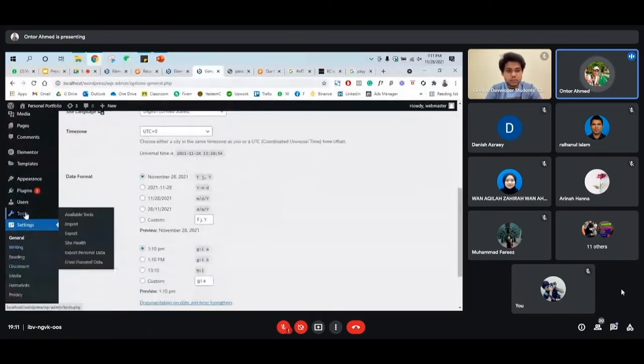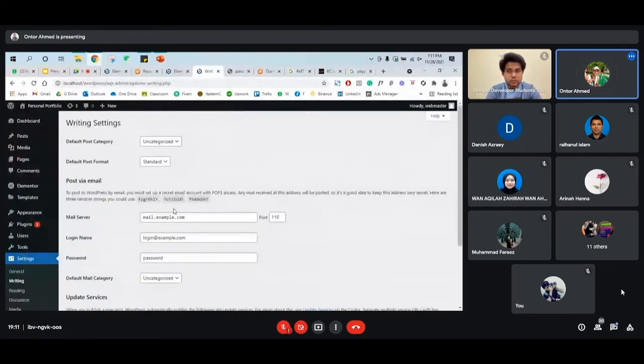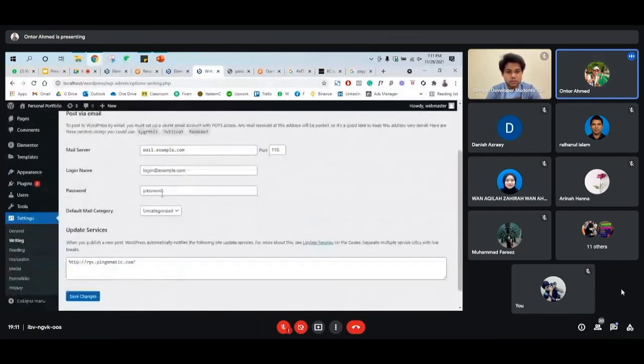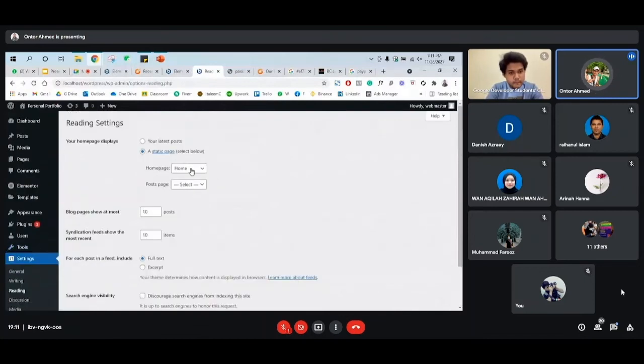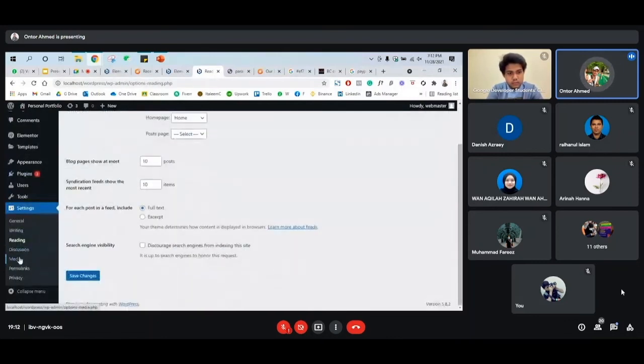We have tools option as well, so here are some other options. Okay, let's say we go for writing. For writing, I think we don't have anything that important to make changes. Okay, for the reading, we just did one thing. We just made the changes to home. So if you want to change the home page to the service page, you can do so from here. We have discussion, we have media.